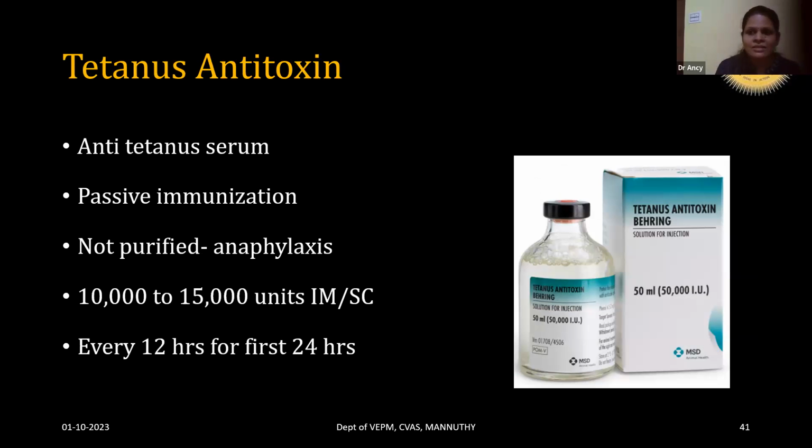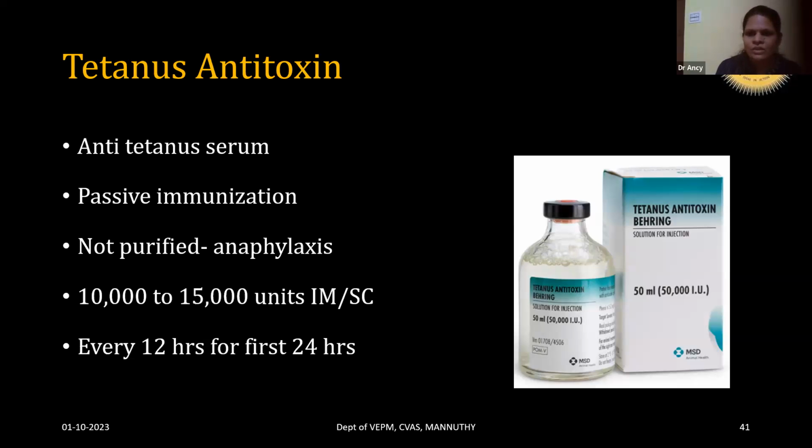But it is not that well purified. It may contain antibodies against other diseases also, so it can cause anaphylaxis. This tetanus antitoxin is used for the passive immunization of goats. The dose is 10,000 to 15,000 units, intramuscular or subcutaneous. It should not be given IV as there are other antibodies also. It can cause anaphylaxis. And for the first 24 hours, it should be given every 12 hours.